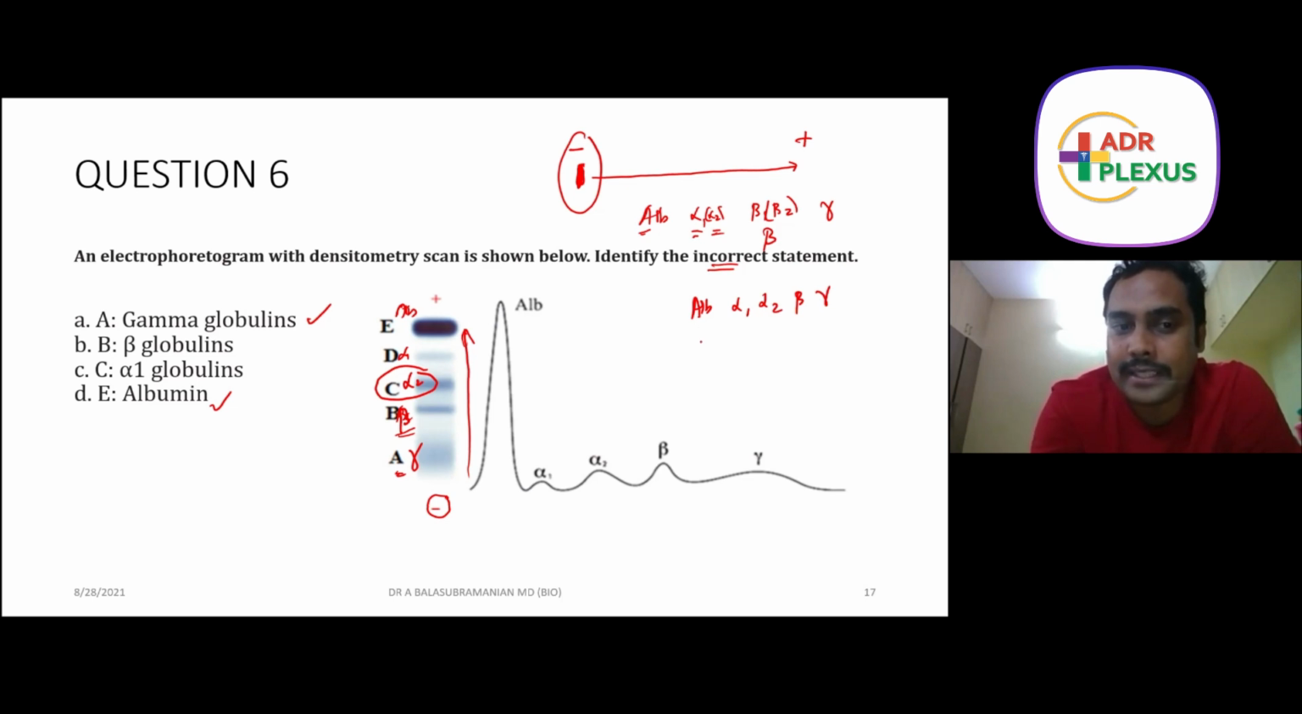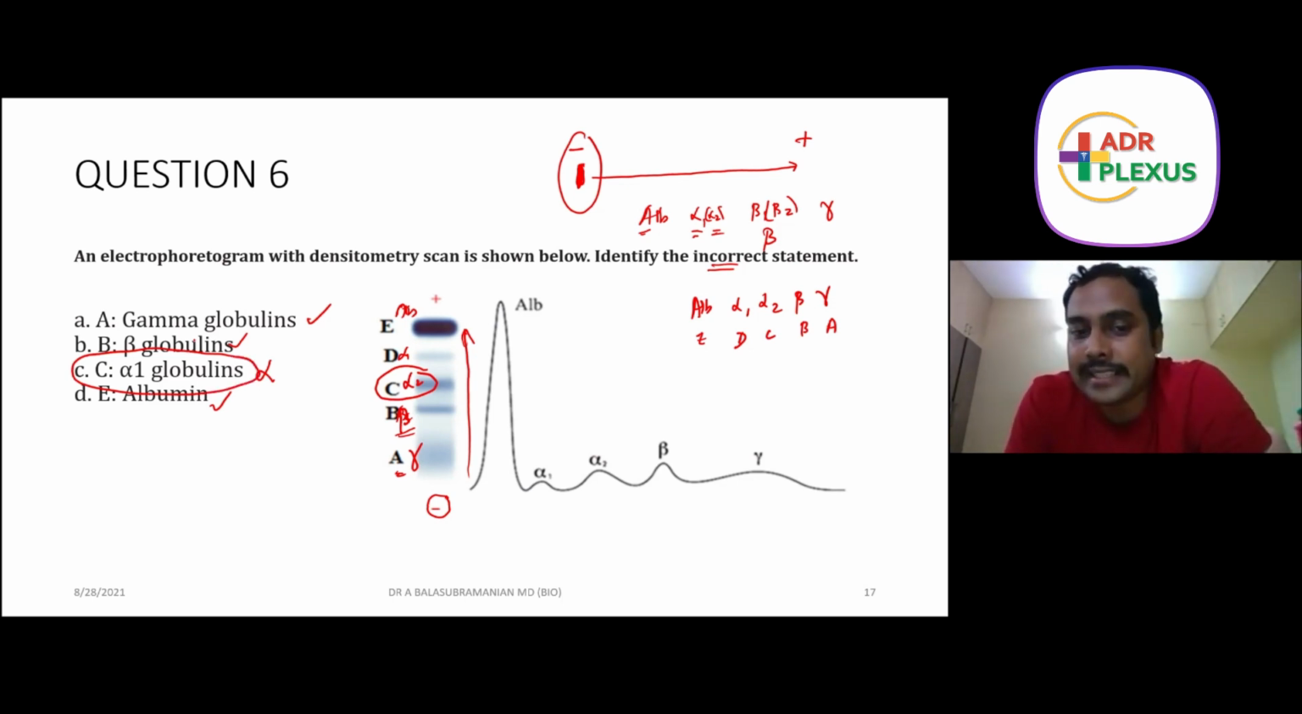So albumin is E. Alpha-1 is D. Alpha-2 is C. Beta is B. And gamma is A. As per the diagram, it is there. But the option says C is alpha-1. So this is correct, this is correct, this is correct, and this is the incorrect option. That is exactly what you have to find out.